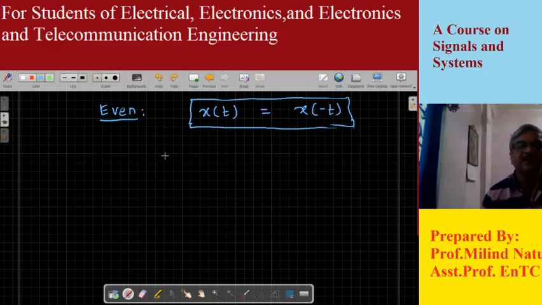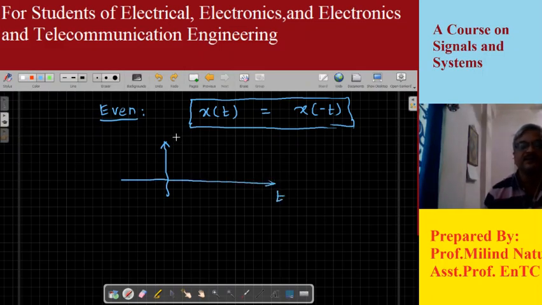For example, suppose I have a signal like this. I am plotting this with respect to t, from -2 to +2, and its amplitude is equal to 1. So this is a gate signal.